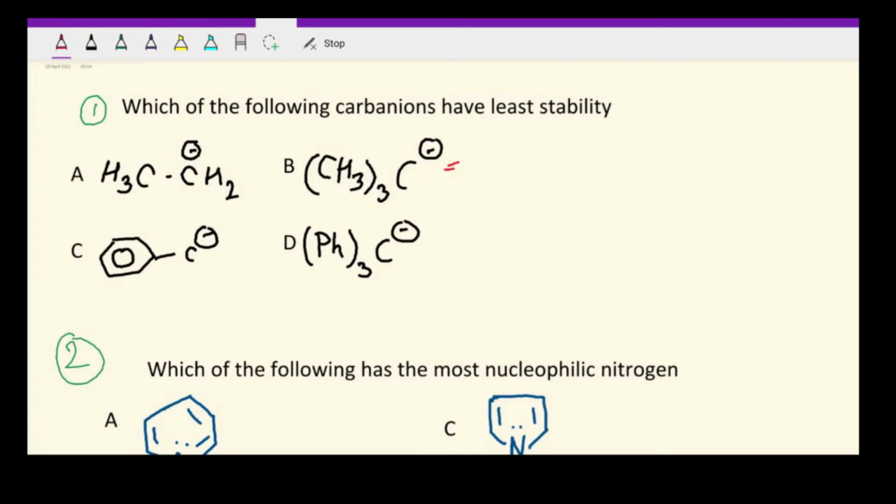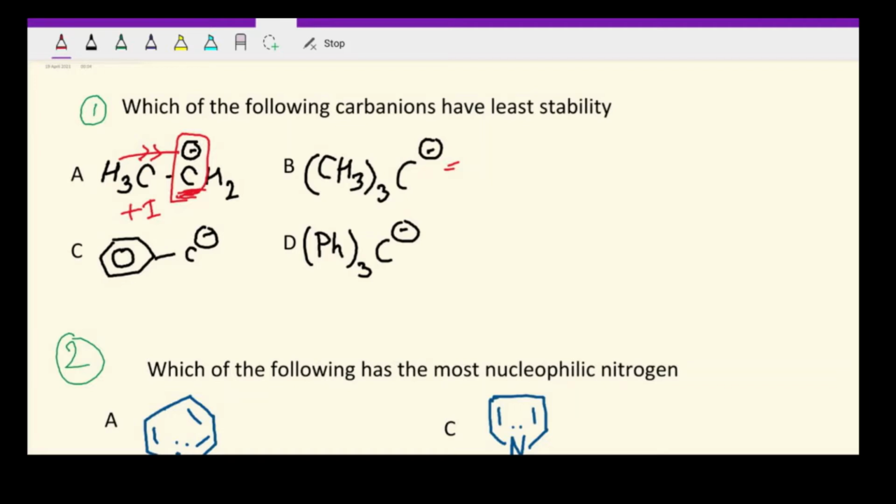Here if you see a methyl group is attached, और methyl का क्या होता है? methyl का हमेशा plus I effect लगता है. So methyl will donate electrons, and in option A in this molecule it will increase the negative charge on carbon. So the electron density on this carbon atom will be increased, so it will become more unstable. Okay, we were supposed to decrease the electron density, but here due to the plus I effect of methyl it is increasing the electron density.